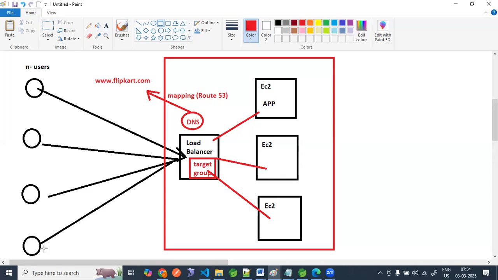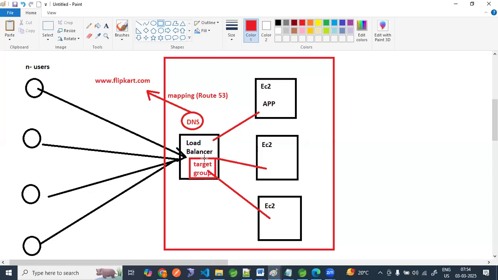This is also available across different zones. So guys, we will see the network load balancer tomorrow, along with the difference between the application load balancer and the network load balancer.